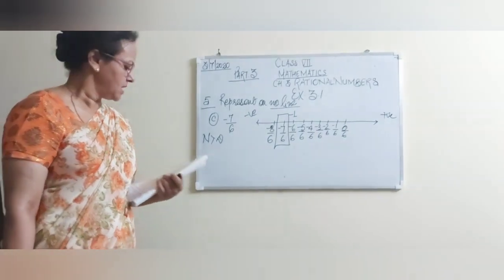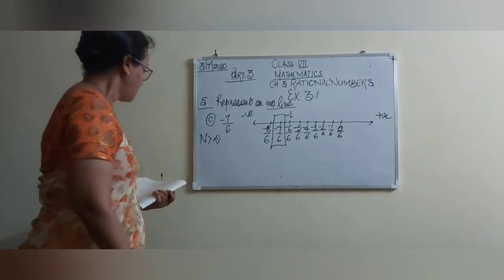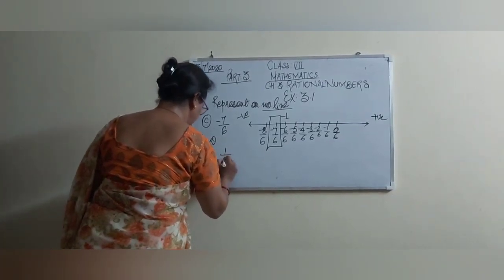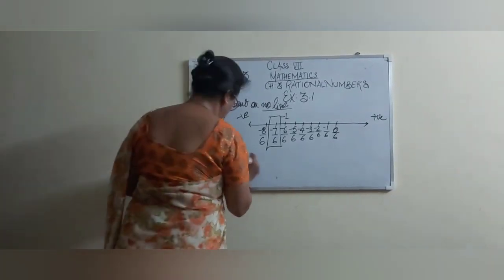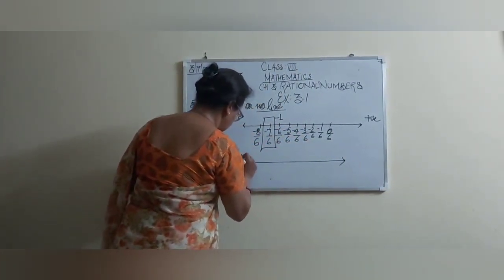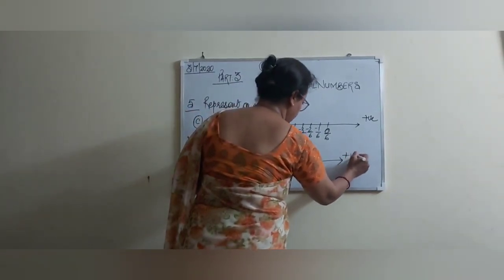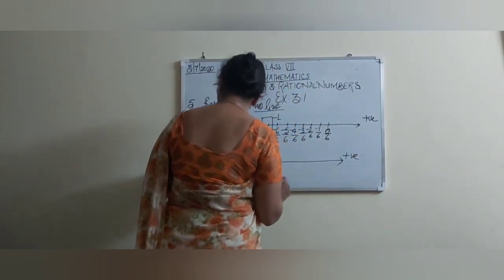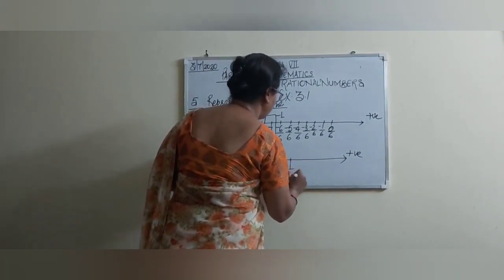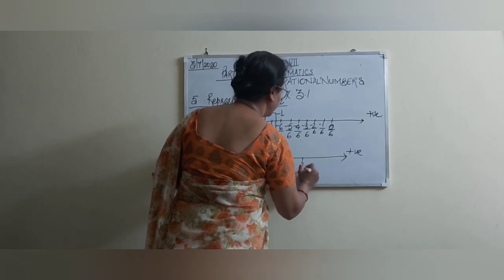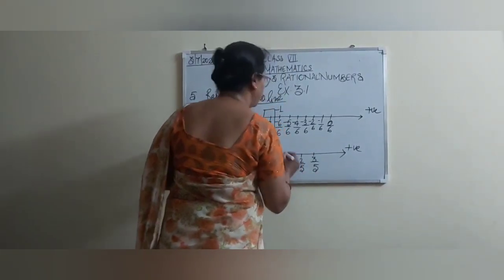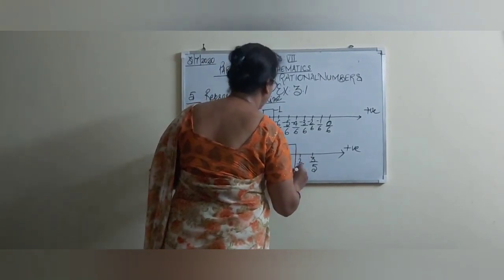Okay students, now its next part is 1 by 5. D is 1 by 5. 1 by 5 means this is a positive number. Negative and positive, started with 0. If the denominator is 5, we can write 0 by 5, 1 by 5, 2 by 5, 3 by 5. We are going to represent only 1 by 5. So this is the representation of 1 by 5.